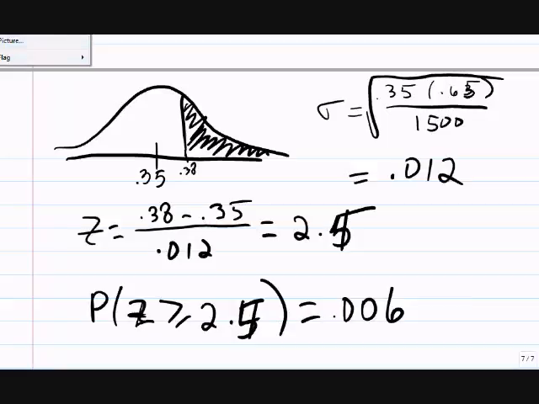When is it not unusual? Usually, sometimes 1% or greater, sometimes 5% or greater. We will learn to set that.